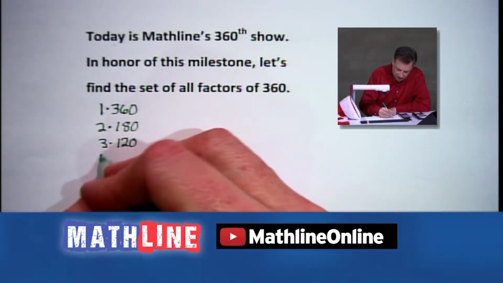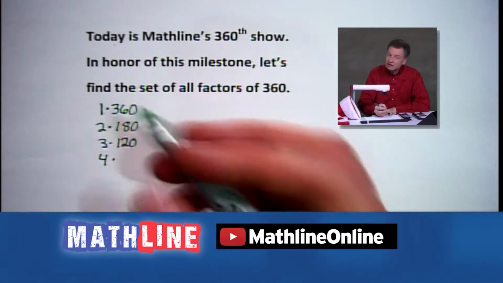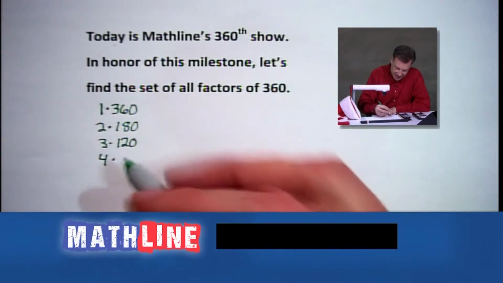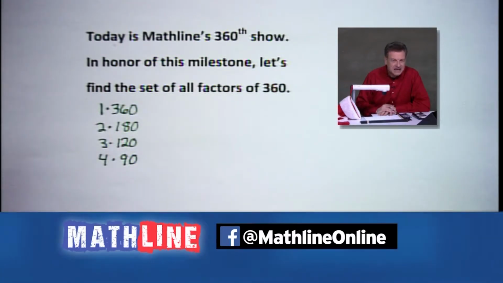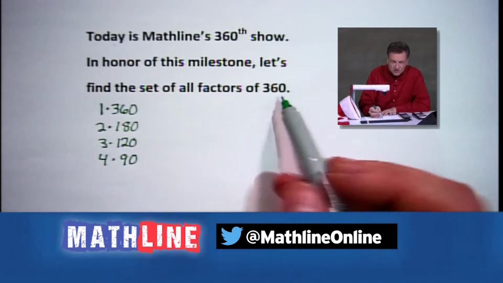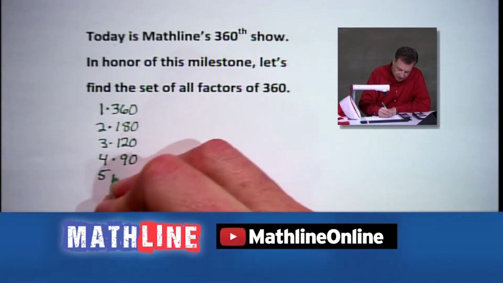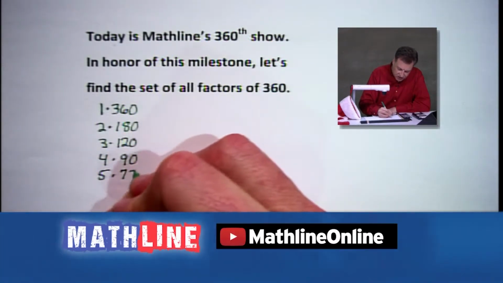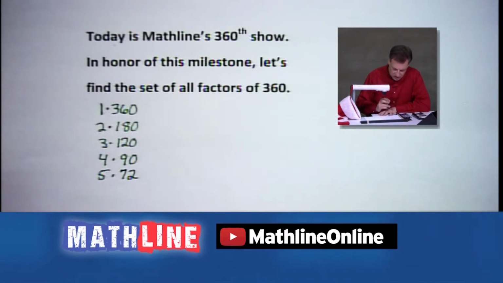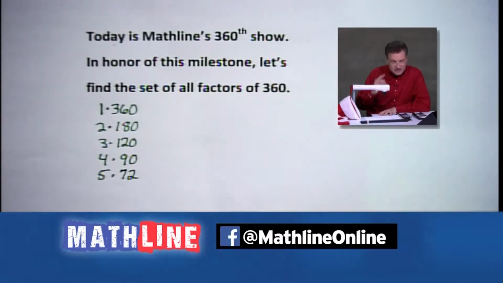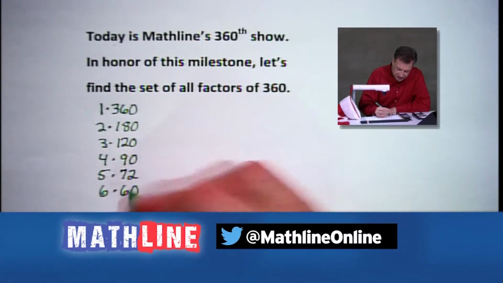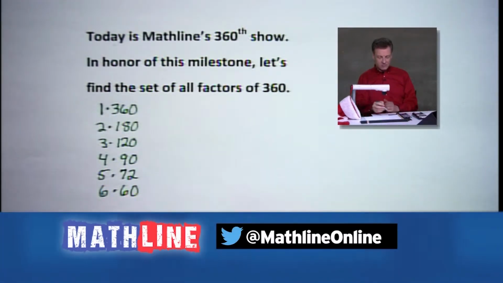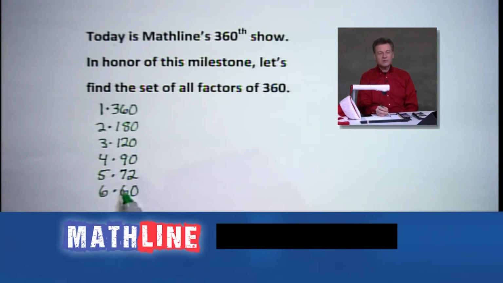Pick up a 4. The numbers are starting to come down over here, but they're going up on the left-hand side here. Pick up 4 times 90. 4 times 90, that'll give us 360. 5 has to because it's got a 0 on the end, so it's going to be divisible by 5. So we put 5 times our 72. There's another pair of factors. And 36, I always think of 6, don't you? Everybody out there always think of 6. So 6 times 60. Whew, we are still pretty far apart here, all right? We've already got 6 pairs.